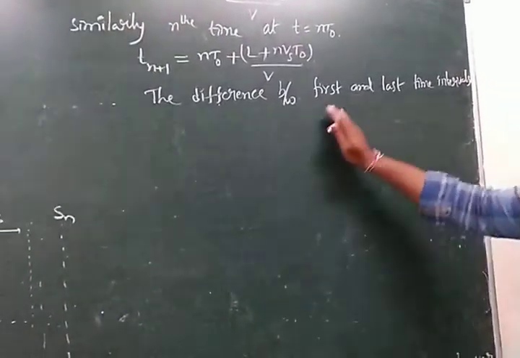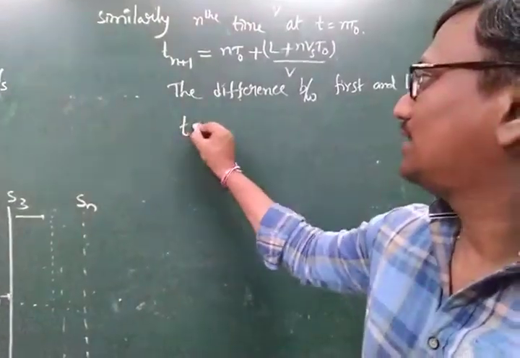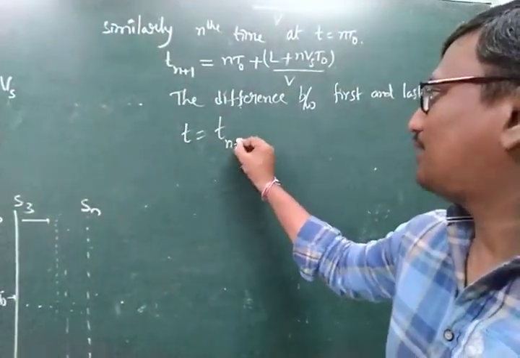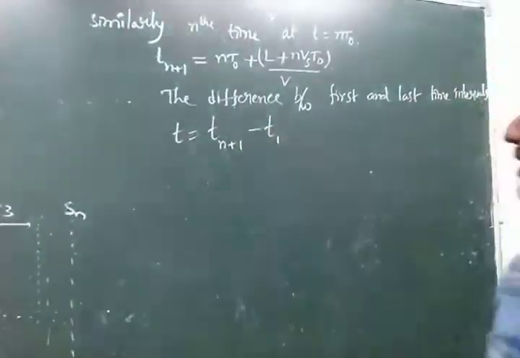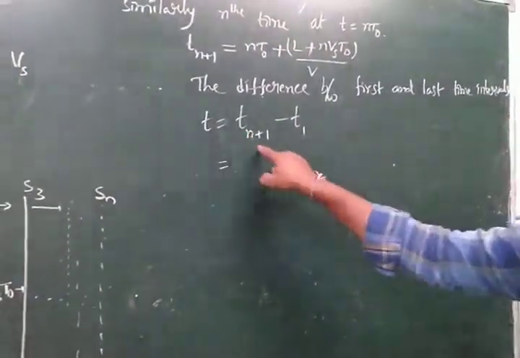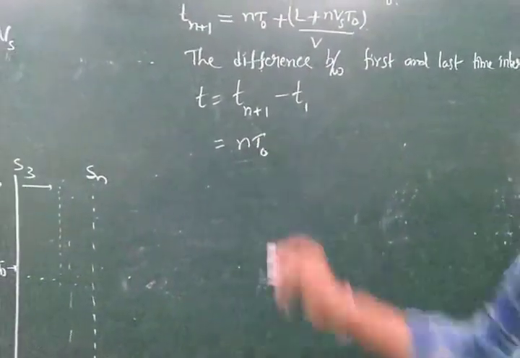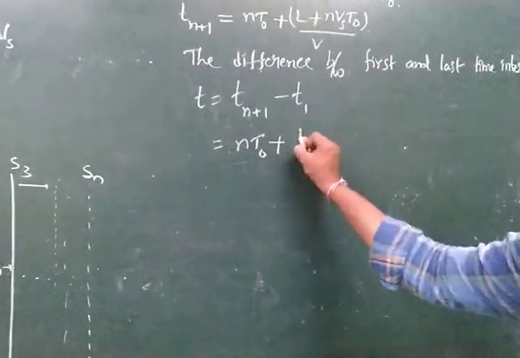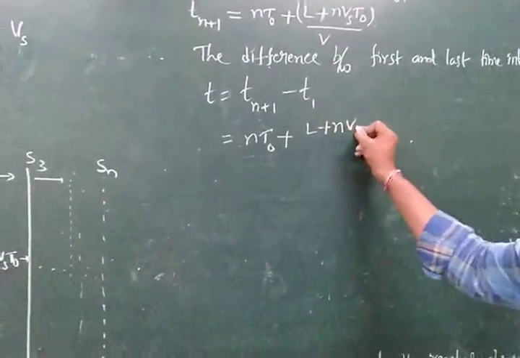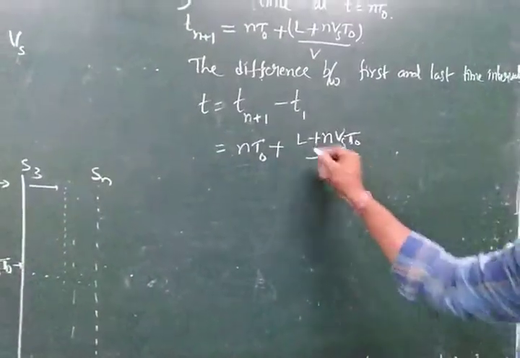The difference between the first and last time interval is denoted by a small t equal to tn plus 1 minus t1. Here, tn plus 1 is equal to n T naught plus L plus n into Vs T naught by V.